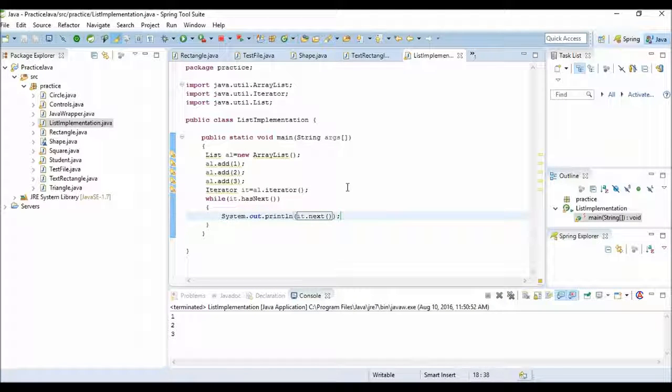Okay, we'll see more examples of collections using generics in our next lecture.